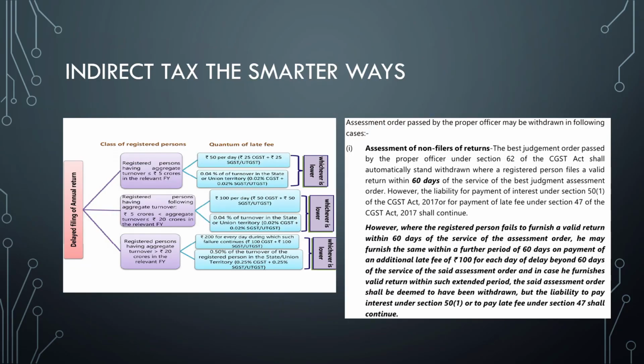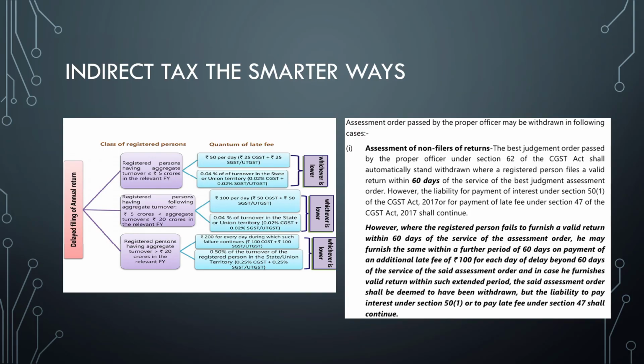Now for delayed filing of annual return, there it was 1.5 and 5 crore, here it's 5 crores and 20 crores because it is the annual return. So a registered person having aggregate turnover more than 20 crores means max 200 every day or 0.5% of turnover, whichever is lower. And if it's between 5 to 20 crores, it's 100 per day or 0.04% of turnover in the state or union territory, as the case may be.